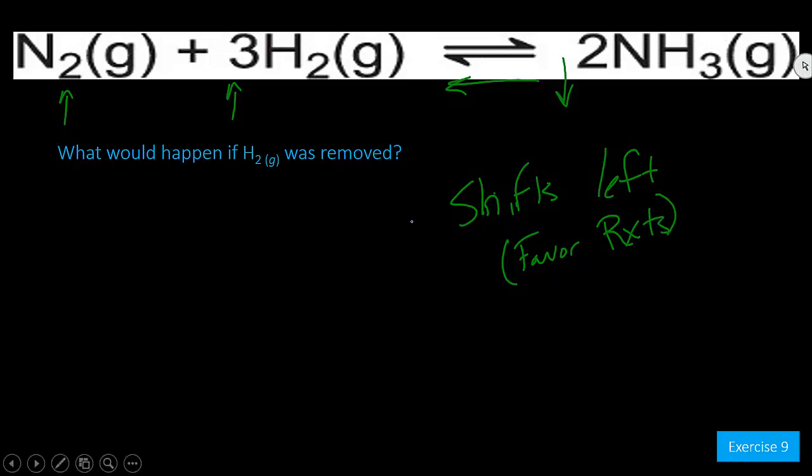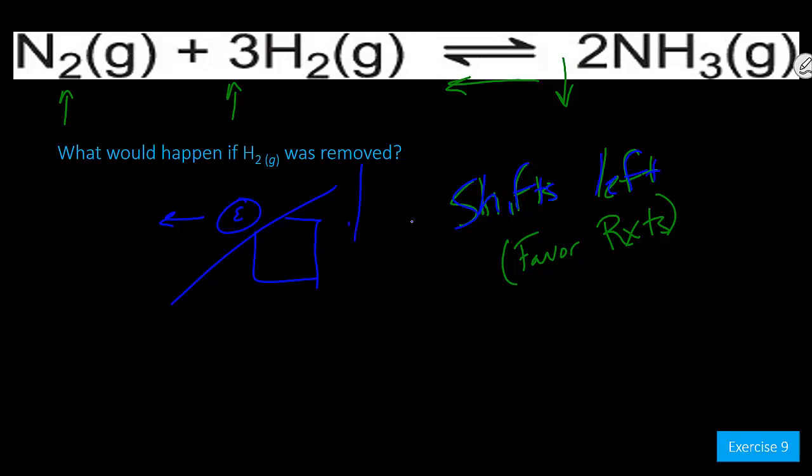From the table analogy, less hydrogen means you kick the cinder block out from the reactant side. Our table no longer lies flat. Our equilibrium will shift to the left. In order to get the table to lay flat again, our product side will have to push down. Our reactant side will have to pull up. So the concentration of reactants will increase as the concentration of products decreases.